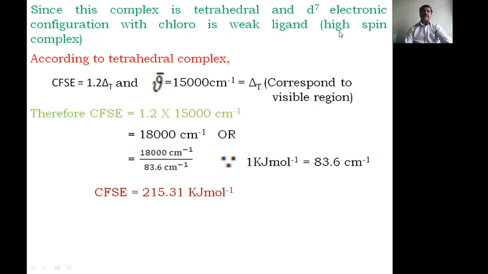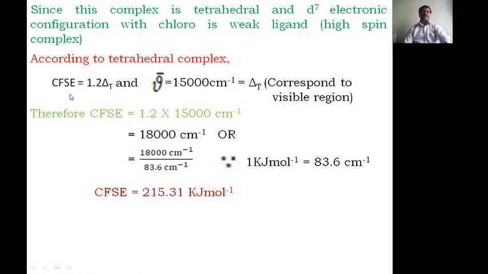Chloro is a weak ligand, so it is a high spin complex. According to this, it gives a 1.2 delta T value, and the wave number is nothing but 15,000 per centimeter. It is the visible region, corresponding to which we are neglecting the other 2 because they are not in the visible region, and multiplying we will get 18,000 per centimeter.